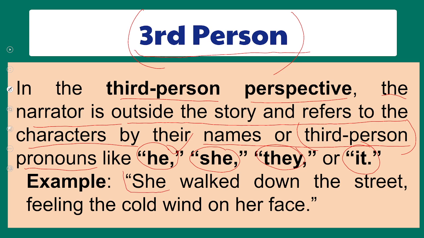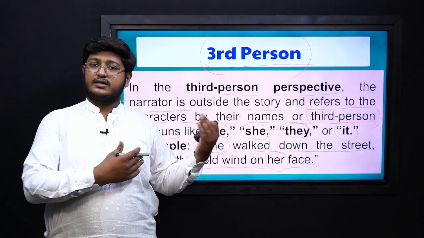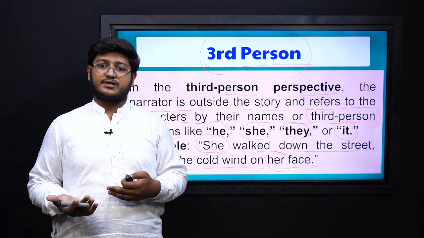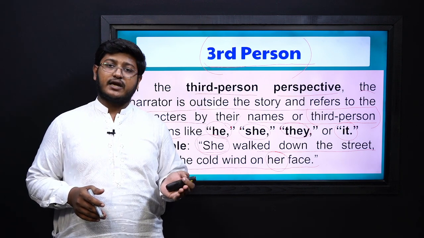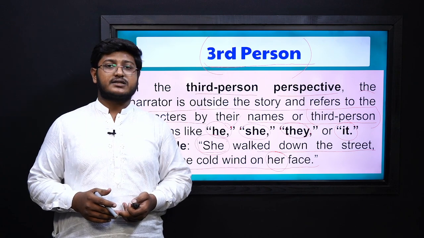Like, how would the same line be said in the third person perspective? She walked down the street feeling the cold wind on her face. Because we used her and she, which are third person pronouns, that's why the narrative perspective of this line or this story becomes the third person perspective. So I hope you have understood what a third person perspective is and how to identify it.